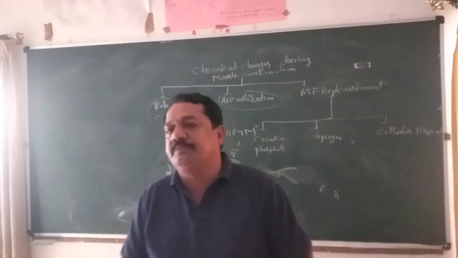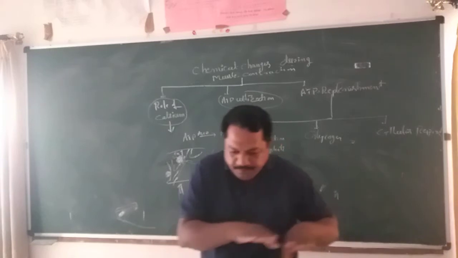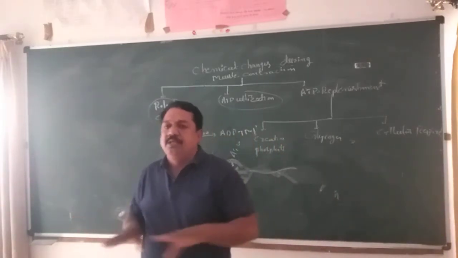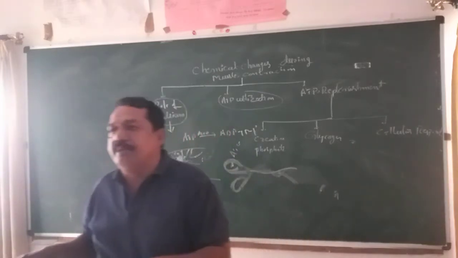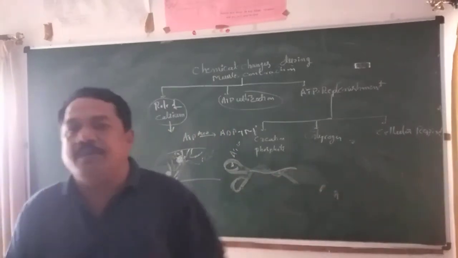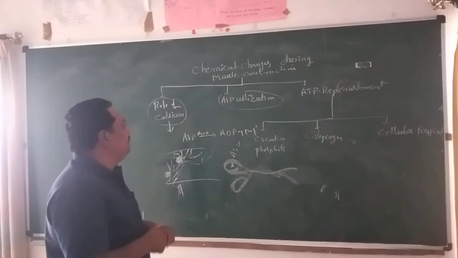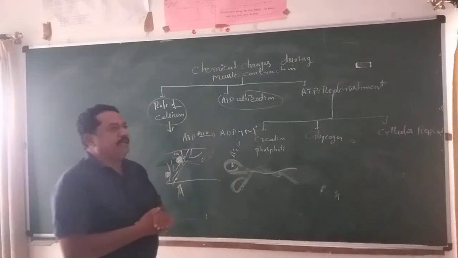After formation of cross bridges, the thin filament slides over the thick filament. Power stroke takes place. At the time of power stroke, what happens? The thin filament slides over the thick filament. So that's why ATP utilization is also very important.